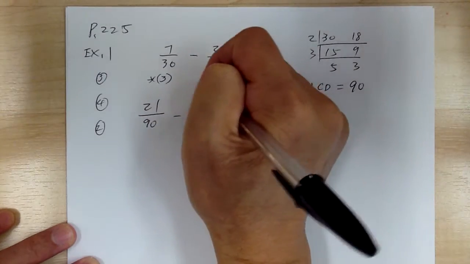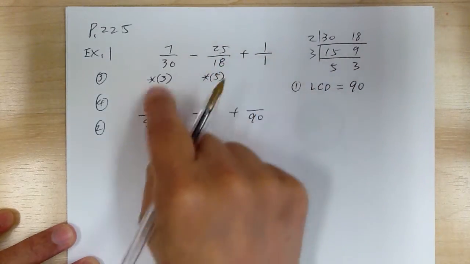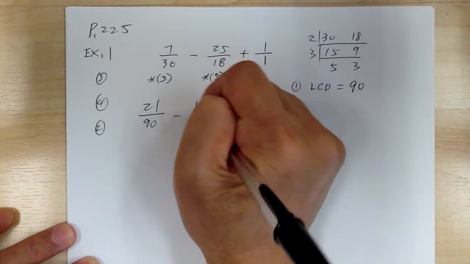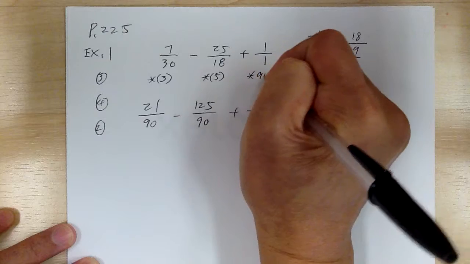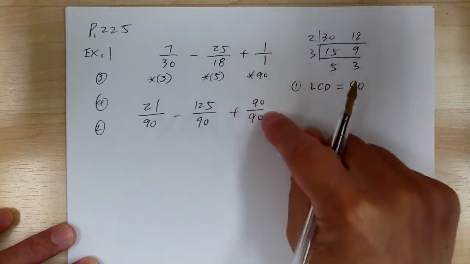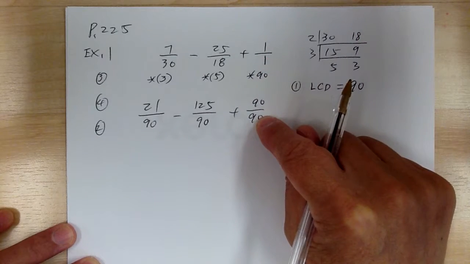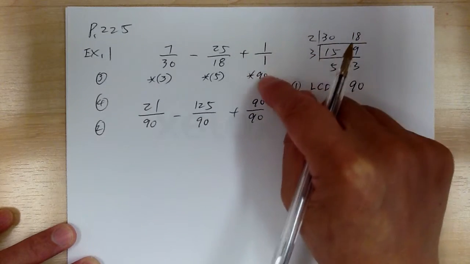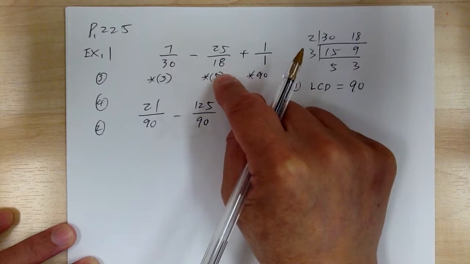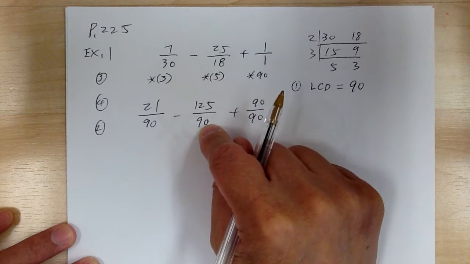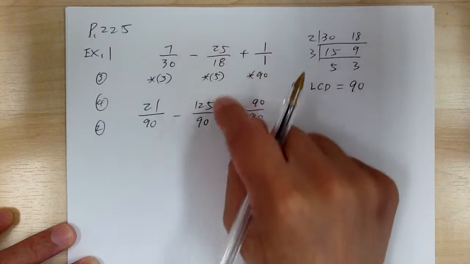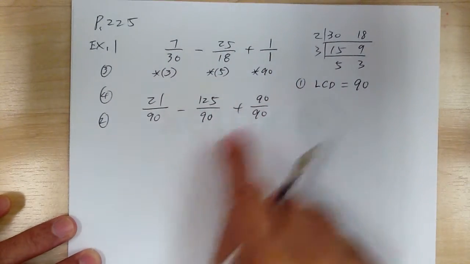Over here, again, you go back to step 3. This you need to multiply by 5. Again, give yourself enough space so you can write down what you need to multiply. So this would be 125. Over here, you need to multiply by 90. So this will be 90. Again, you need to figure out how you're going to get from here to here. Therefore, you need to multiply the top by the same amount. Over here, if you're going from 18 to 90, you have to multiply by 5 to get to 90. Because you multiply by 5 on the bottom, you need to do the same thing, multiply by 5 on the top. So that's how I get those numbers.